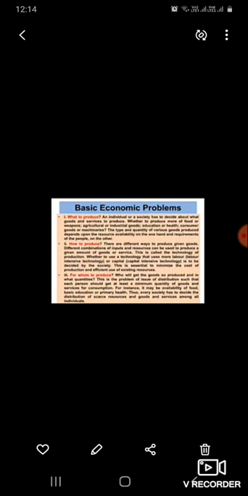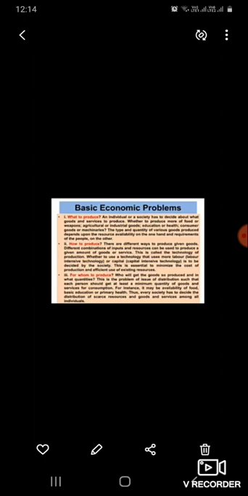Now let us see the basic economic problems. The problems of economics arise due to the scarcity of resources, which forces us to make suitable choices. This is at both the micro and macro levels. In this context, economics tries to provide answers to the following questions: what to produce, how to produce, for whom to produce. These are the basic problems of economics.